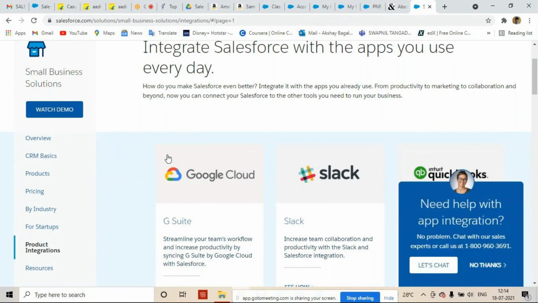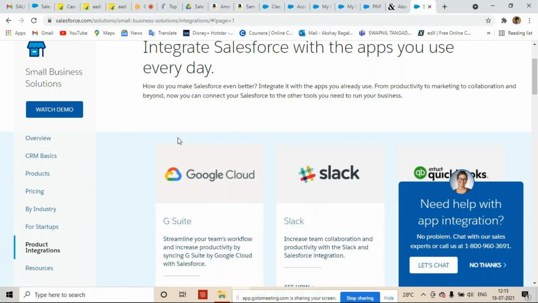Without the endpoint URL, we can't integrate. For integration purposes, our client has to pay this third party, saying I want your data in my Salesforce, so please give me your endpoint URL so that I can integrate my application with your application.